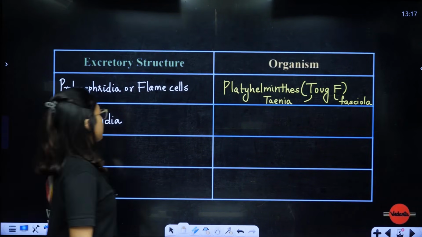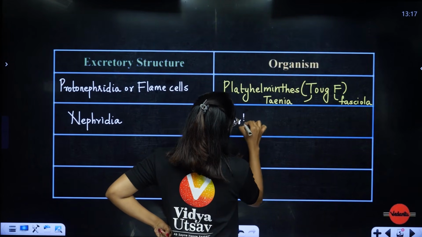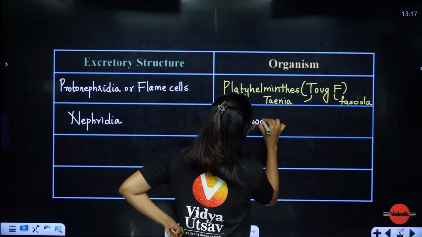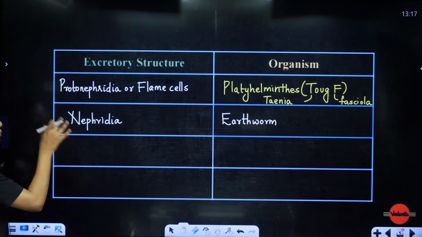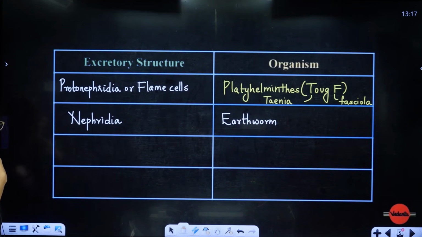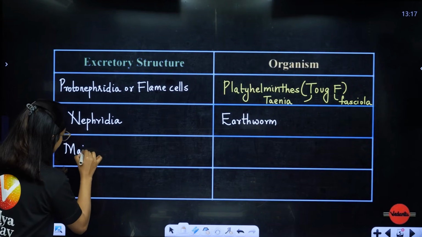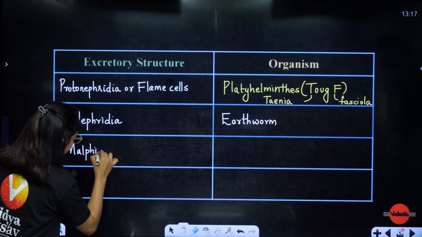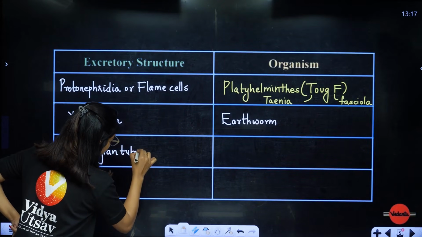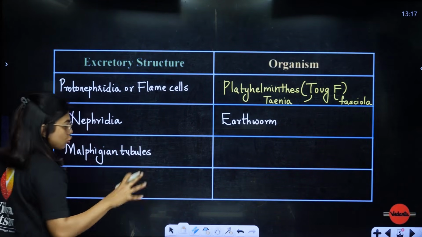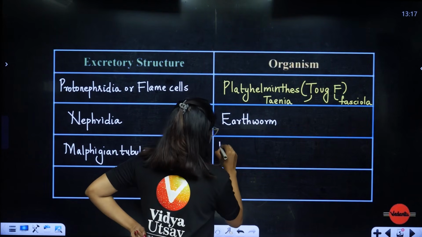So here, students, nephridia is going to be in your annelids. So here we have earthworm as the example. Now protonephridia done, nephridia done. Then, ma'am, what have we studied? Remember, we studied Malpighian tubules, and I told you that I will teach you this when I'm teaching you cockroach. So here we go. Malpighian tubules are present in phylum Arthropoda. So here we can write Arthropoda or most of the insects,